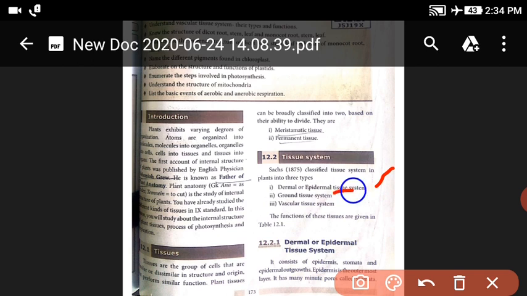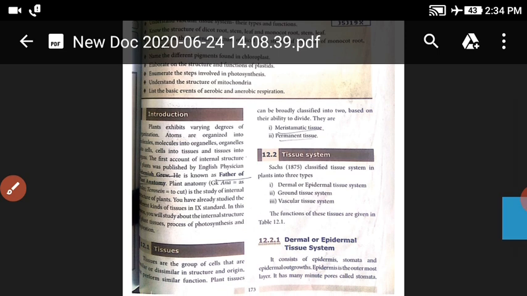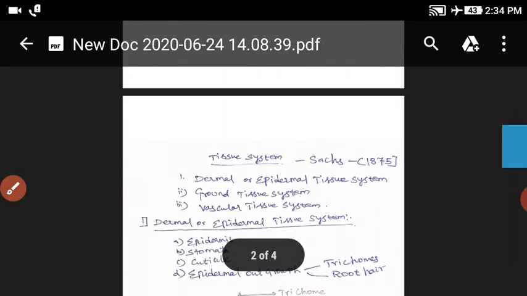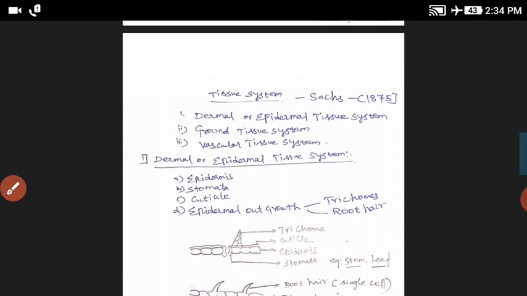Another one is the ground tissue system, and the last one is the vascular tissue system. The scientist who classified them is Sachs, in 1875. The tissue system is classified into three types: the dermal or epidermal tissue system, the ground tissue system, and the vascular tissue system. First of all, let us discuss the dermal or epidermal tissue system.